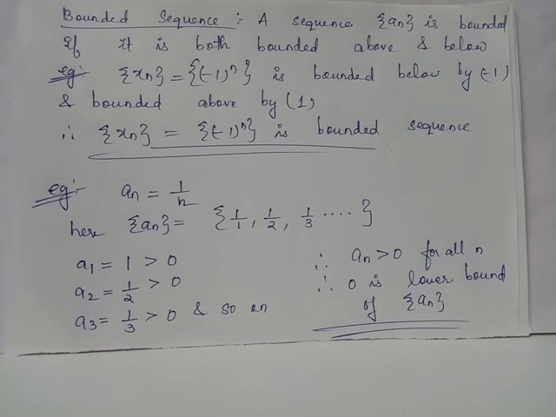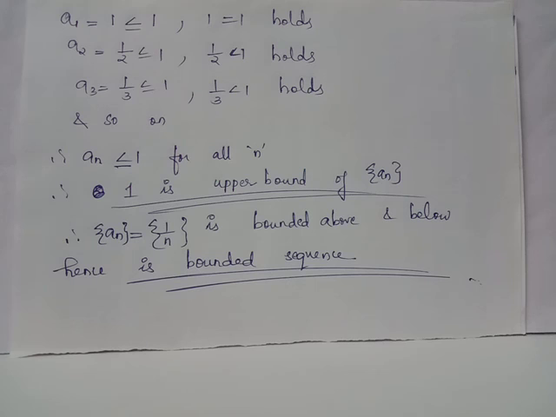We had already seen that 0 is the real number which happens to be strictly less than each and every term of the sequence 1 by n. It is not compulsory that these real numbers which happen to be lower bound or upper bound must be a member of the sequence. Here for this example, the lower bound does not belong to the sequence, but the upper bound is a member of the sequence. Since this sequence has both upper bound and lower bound, we say that this sequence is a bounded sequence.